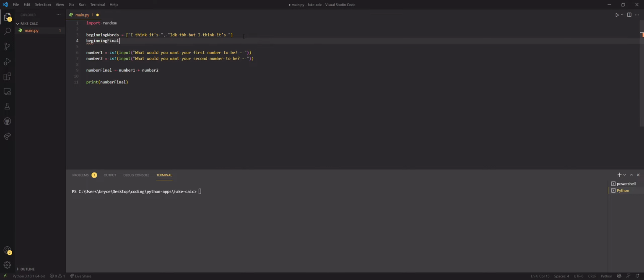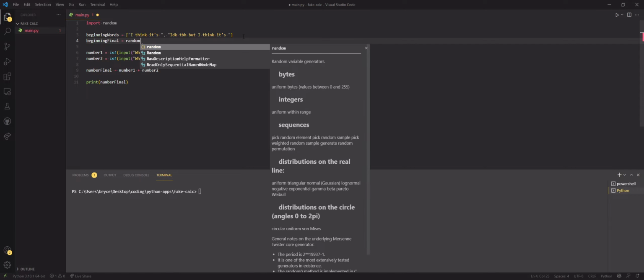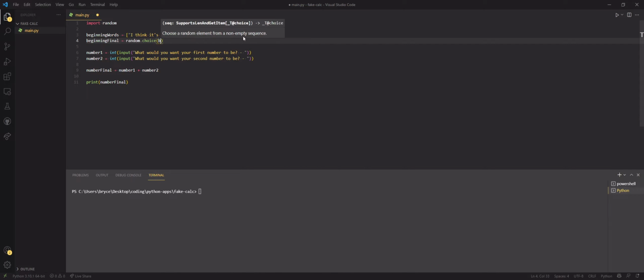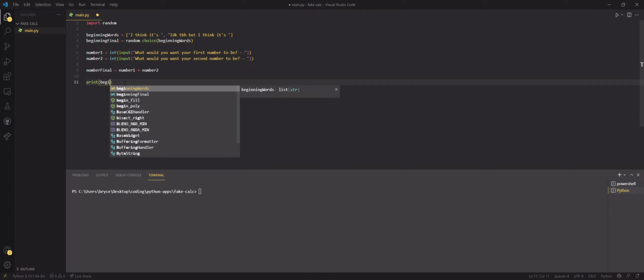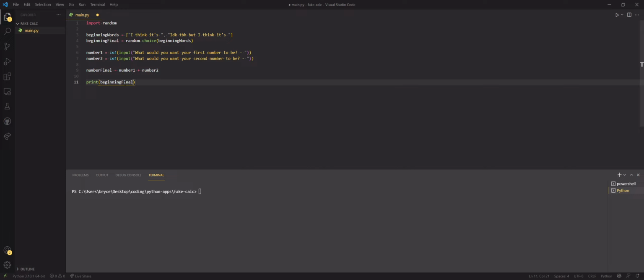Beginning final is equal to random dot choice of beginning words. And let's do beginning final plus number final, and let's see what happens.